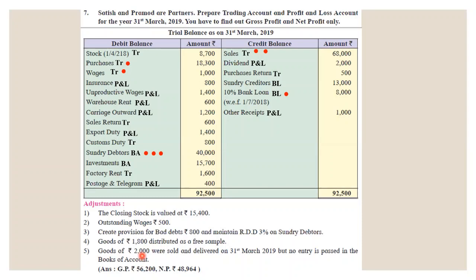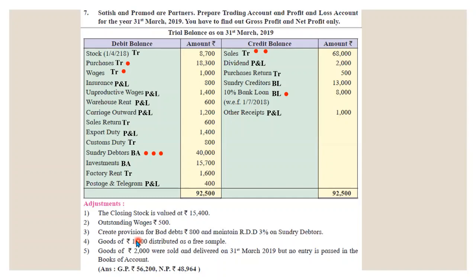Goods of rupees 200 were sold and delivered on 31st March 2019, but no entry is passed in the books of accounts. Okay, so what will we do? First effect, we will add it in sales because this is a sale which has not been recorded. So now we will record it. We will add this 200 in current sales. Second effect, we will give in debtors. In debtors we have to add this.